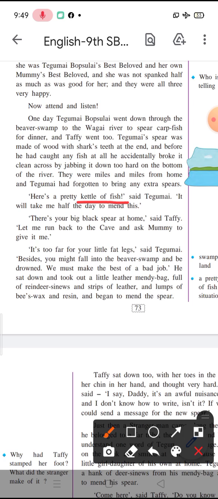This is a phrase used to indicate a messy situation, a bad situation, or where everything is scattered. So it's a messy situation. And he says that there was a messy situation, and that his broken spear, to mend it, to make it good, it would take him half the day to repair it.